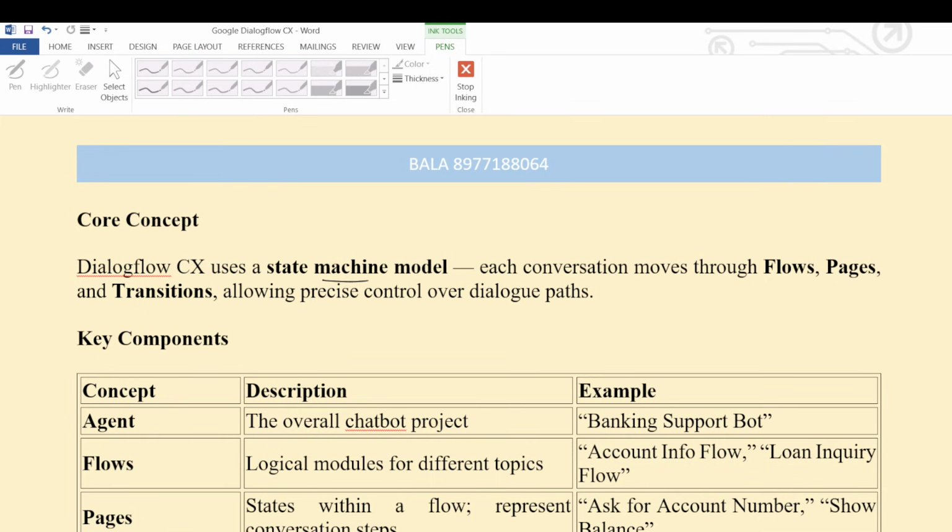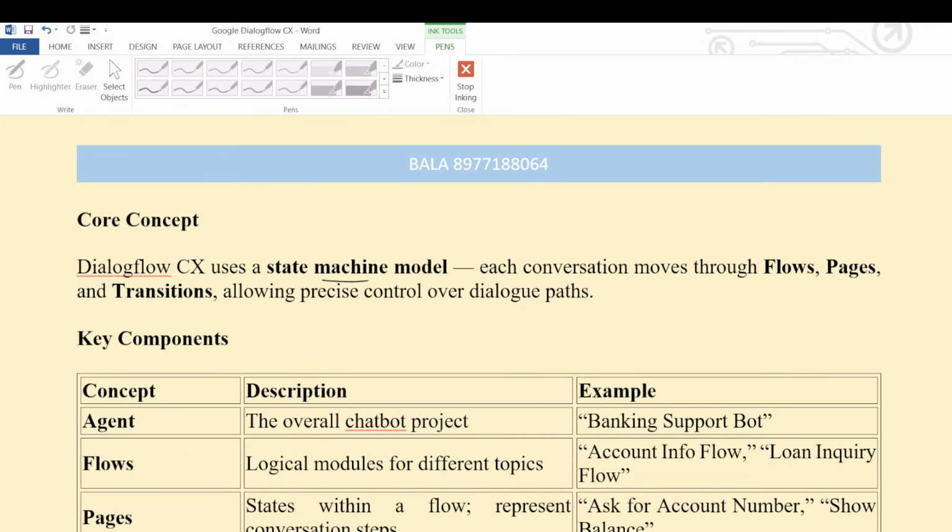It plays a very, very important role. What is state? What is machine? What is model? Suppose a state machine can store previous state information along with current state information. Then afterwards it will move to another state. It will always store all information from historical data as well as present data, and based on that it will take a decision to move or not to the next state. That is the state machine, which plays a very, very important role in the entire Dialogflow CX.